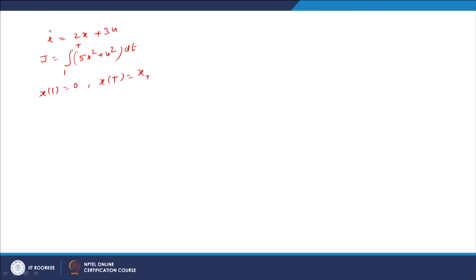So, there can be different cases. T can be fixed and x suffix T may be a variable. Similarly, x suffix T may be fixed and T is a variable, or both of them are variables, or both of them are fixed, 4 cases. So, in all these cases, how do we find an optimal control for the given equations?